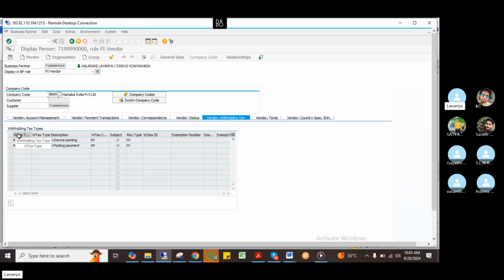I already did the first configuration, right? So I mentioned these digits, okay? Then it will come automatically, and the withholding tax codes are also mentioned, right? Tax codes means sections, right? This configuration is also done, just mentioning these two things, and it's subject to withholding tax.